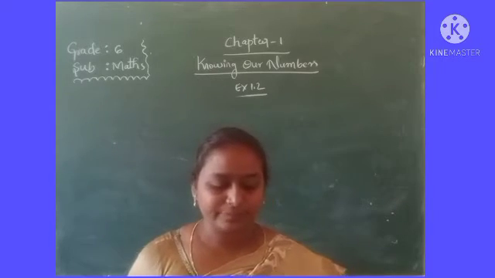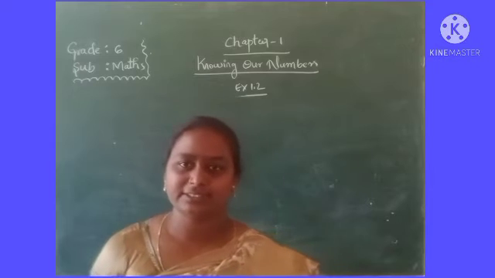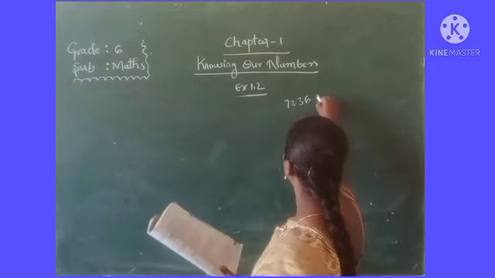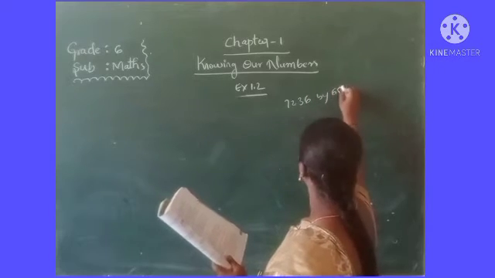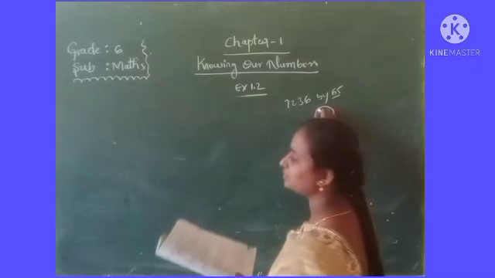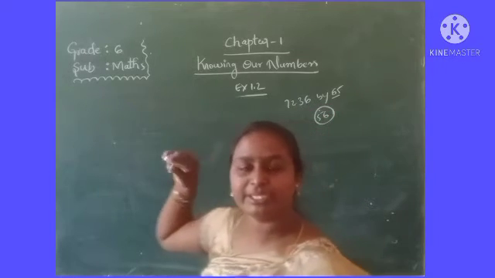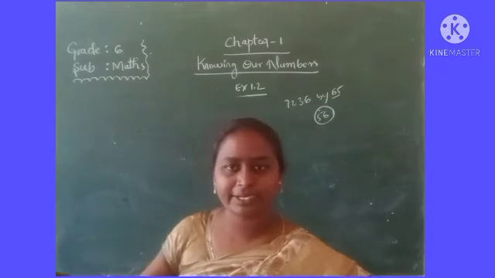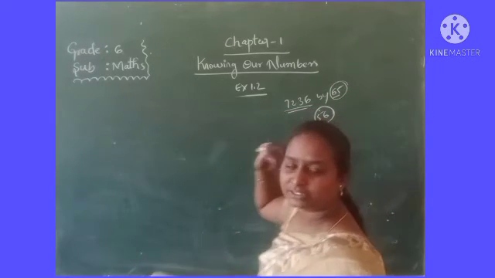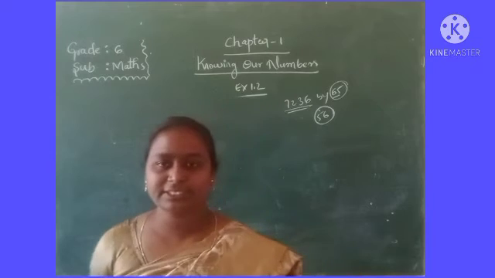So here one student multiplied 7,236 by 65. Instead of multiplying by 56, which he has to multiply, he multiplied by which number? By 65.